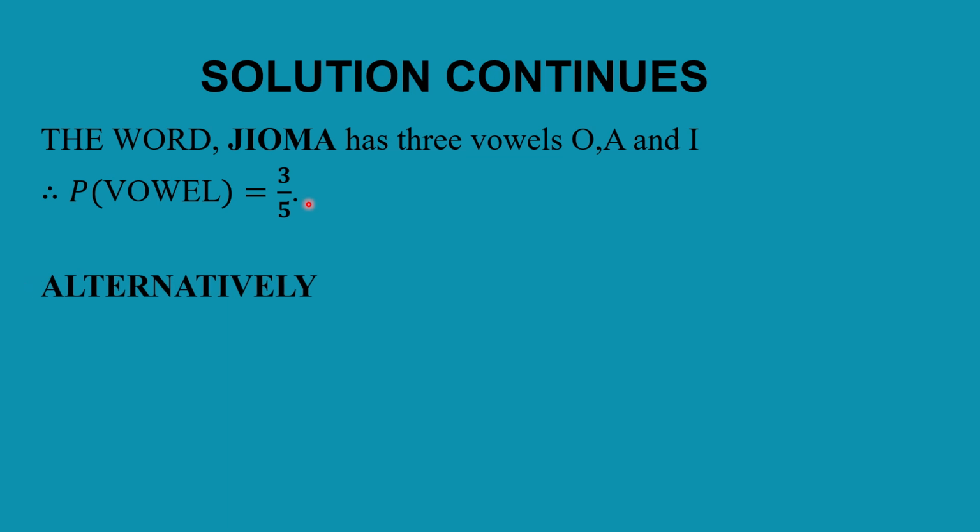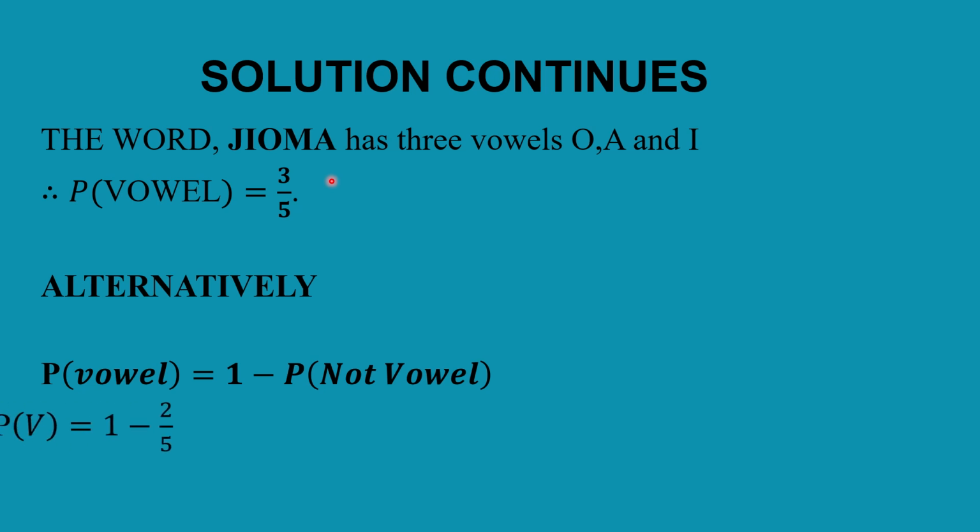Great. Alternatively, you can go back to the probability equation. The probability of choosing a vowel is 1 minus the probability that the letter chosen is not a vowel. When you look at the word geoma, G and M are not vowels. So here, 2 out of 5 letters are not vowels. The probability of picking a vowel is 1 minus 2 out of 5, which eventually ends up being 3 out of 5.